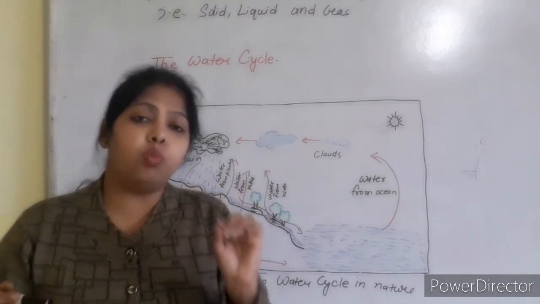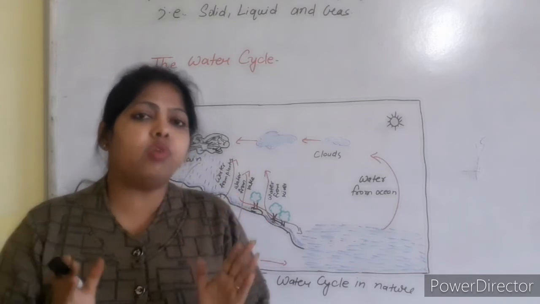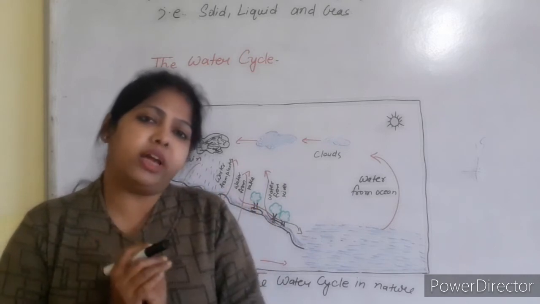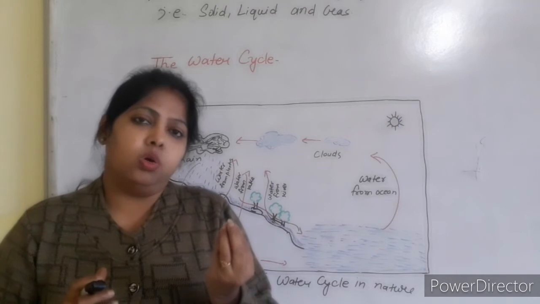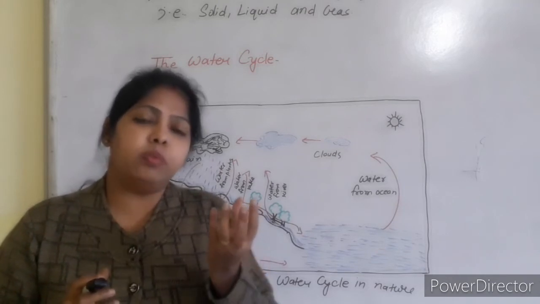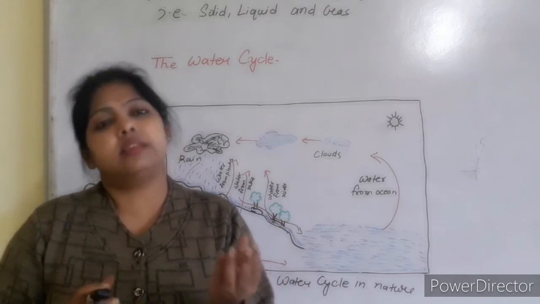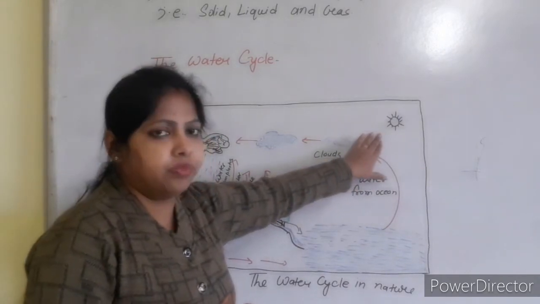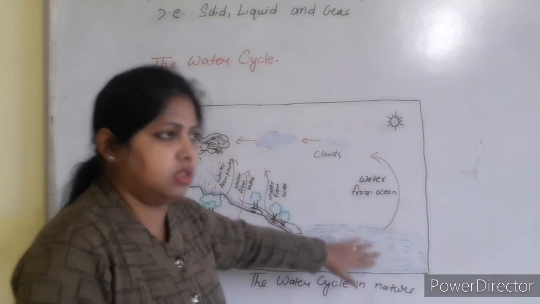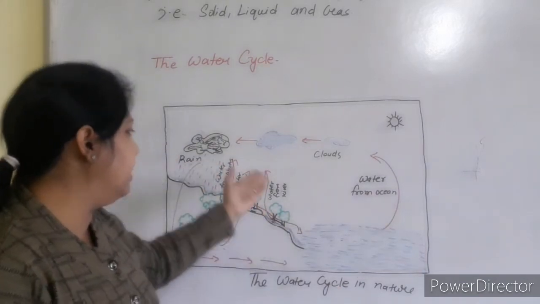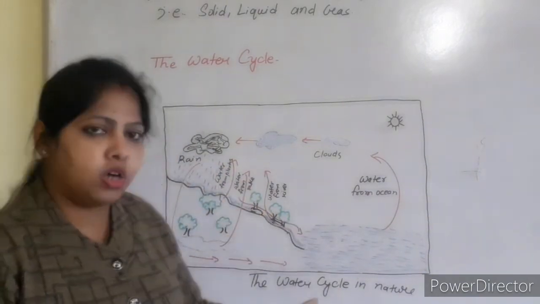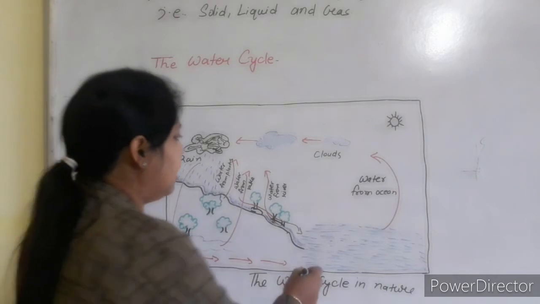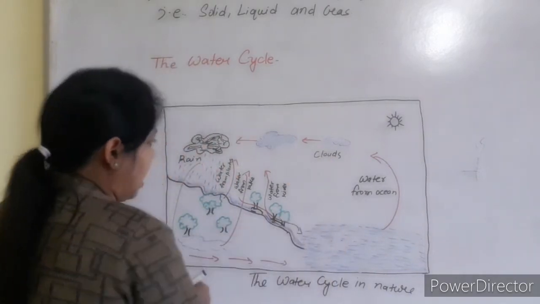It again changes into small water droplets. And when these water droplets come together, it forms a cloud. And when these clouds are too heavy, then this falls as rain. This is the sun. The sun heats up the water bodies, and then the water vapor goes upwards.